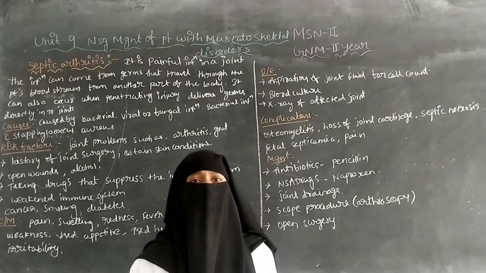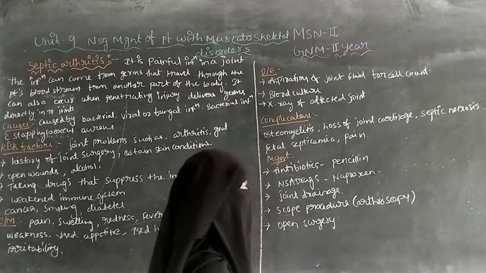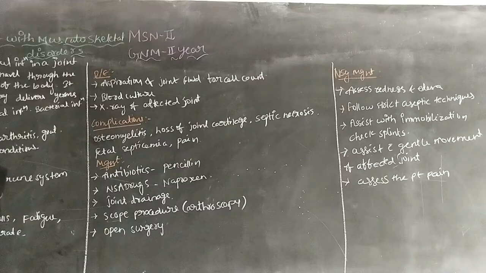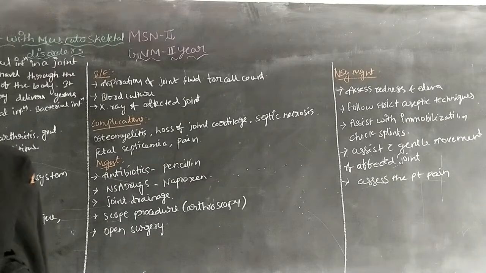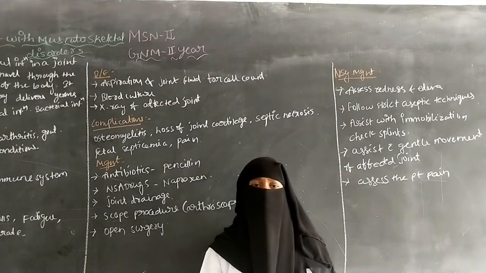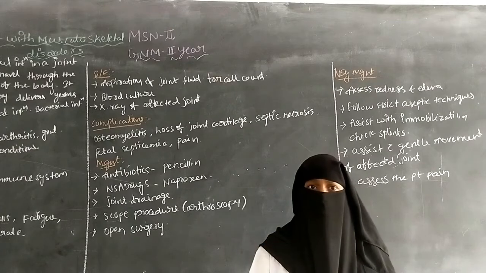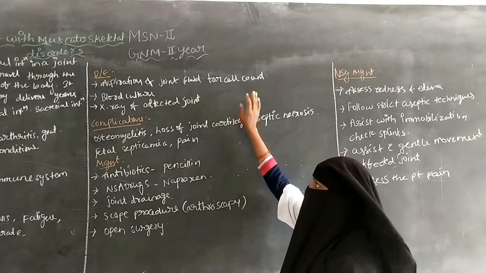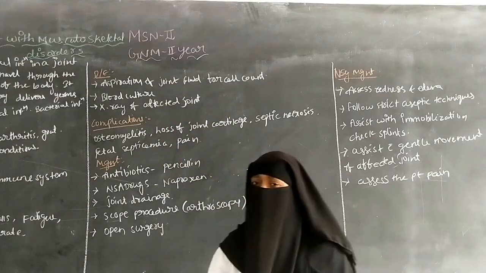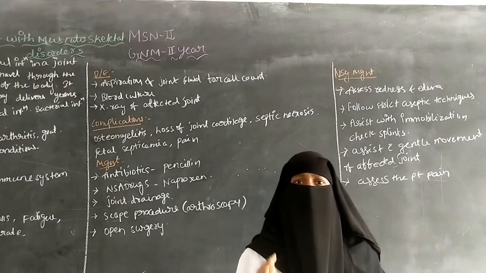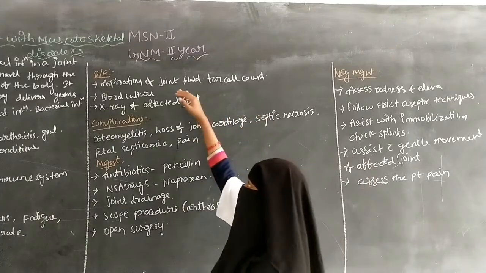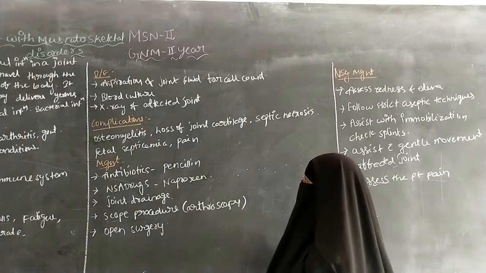So next we will discuss the diagnostic evaluation. In this diagnostic evaluation there is aspiration of joint fluid for cell count. From the affected joint, the fluid can be aspirated by a needle for the cell count. From the affected joint, by the needle, the fluid can be collected and sent for the cell count. So it is about the aspiration of joint fluid for the cell count.